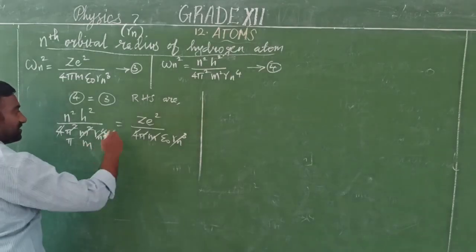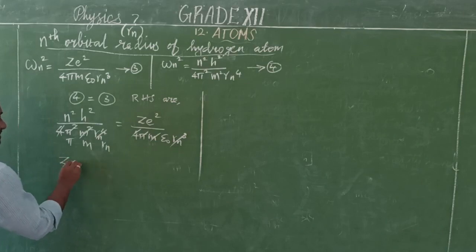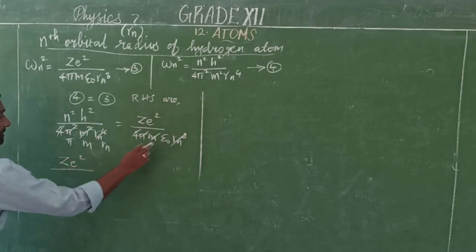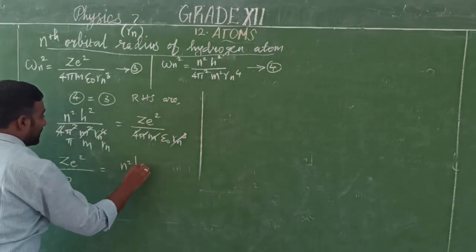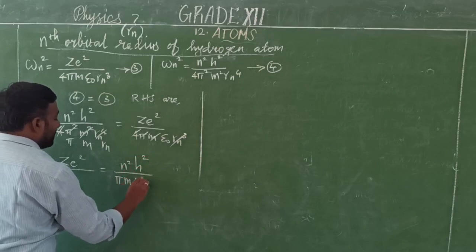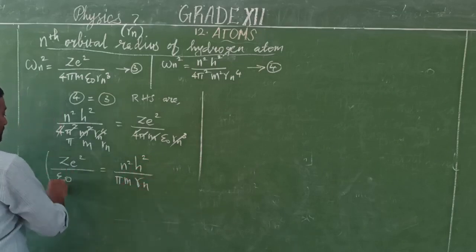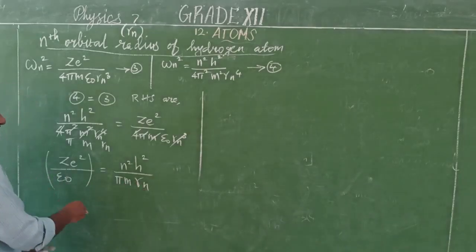Transfer this denominator term onto the right hand side. So we can also write it like this: Ze square by epsilon naught is equal to n square h square by pi m R_n. This bracket term and this denominator, the nth orbital radius, mutually exchange.